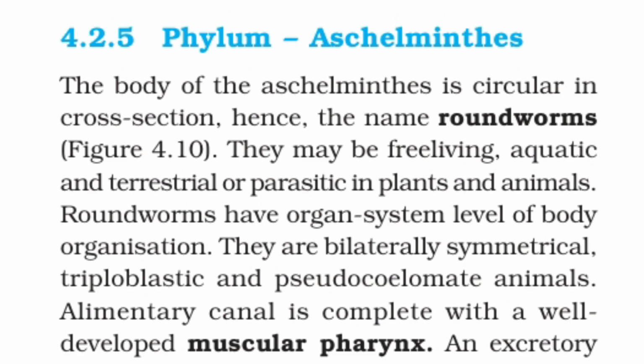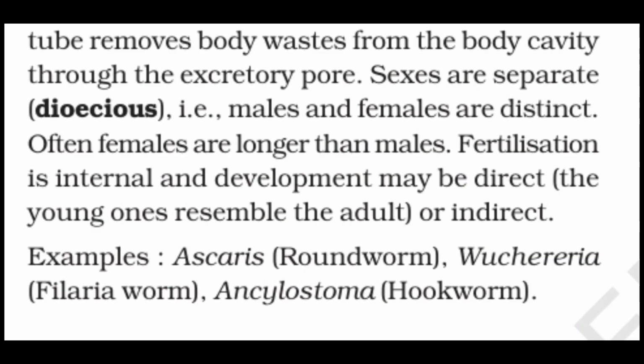Alimentary canal is complete with a well-developed muscular pharynx. An excretory tube removes body waste from the body cavity through the excretory pore. Sexes are separate, dioecious, that is, males and females are distinct. Often females are longer than males. Fertilization is internal and development may be direct, the young ones resemble the adult, or indirect. Examples: Ascaris roundworm, Wuchereria filaria worm, Ancylostoma hookworm.